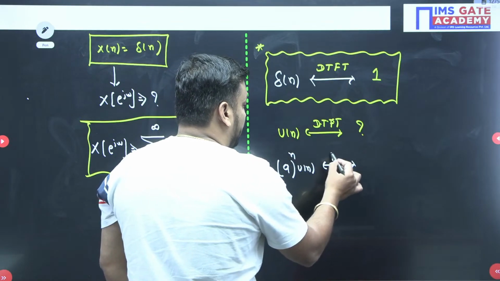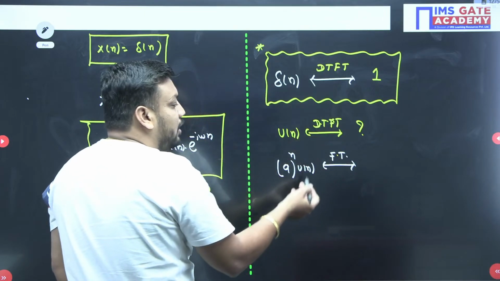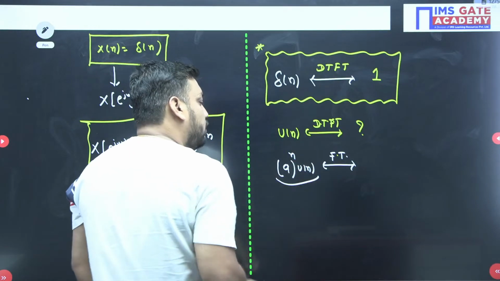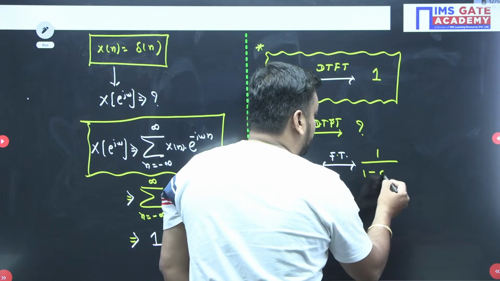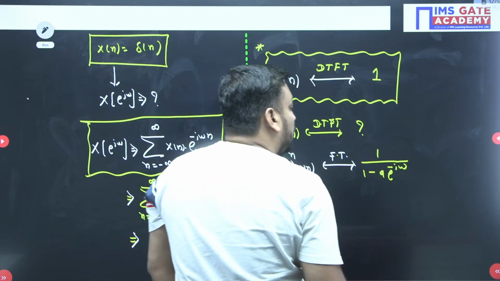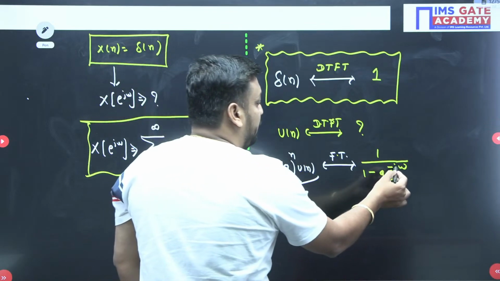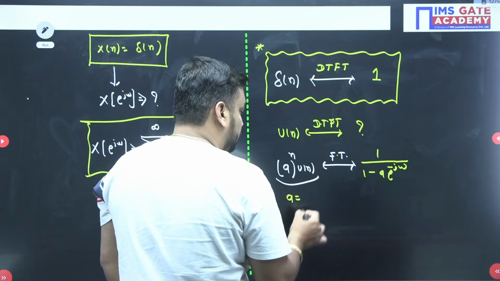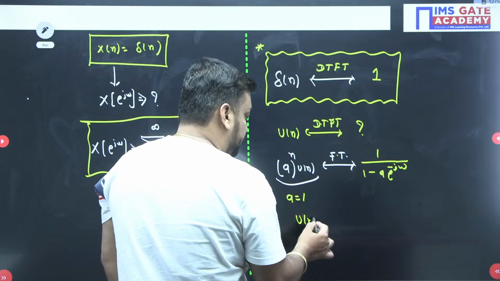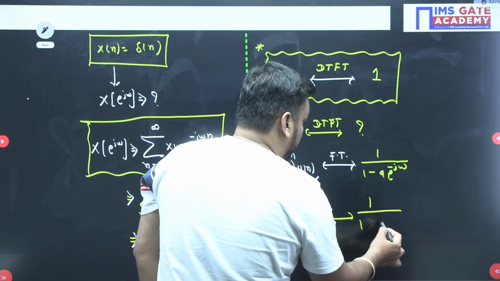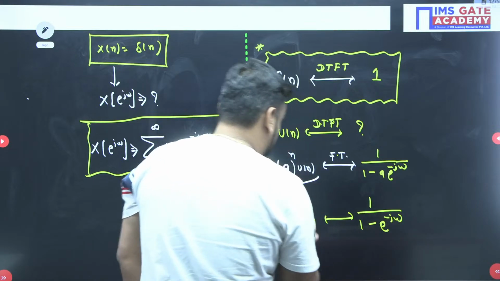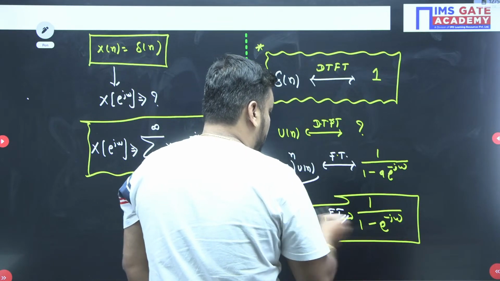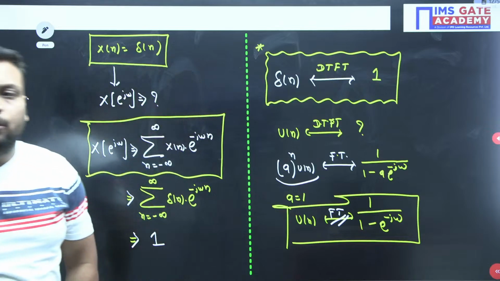We know that a to the power n u n Fourier transform, I am not writing DTFT again, it is obviously DTFT because this signal is discrete time, is 1 upon 1 minus a e to the power minus j omega. So by using the property, we can put a equal to 1. If I put a equal to 1, it gives me u n. The Fourier transform is nothing but 1 upon 1 minus e to the power minus j omega. So we can't directly use the formula, but we can find the u n Fourier transform by using the property, that is this.